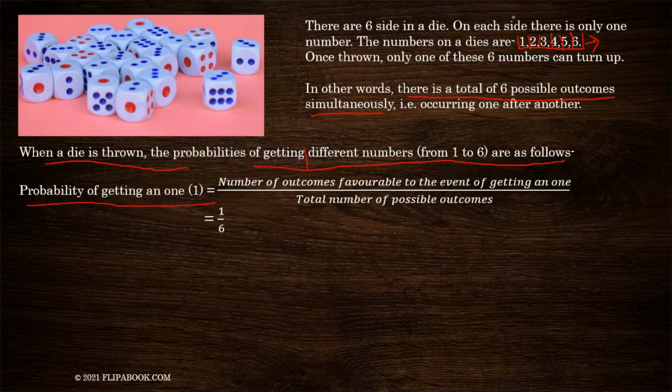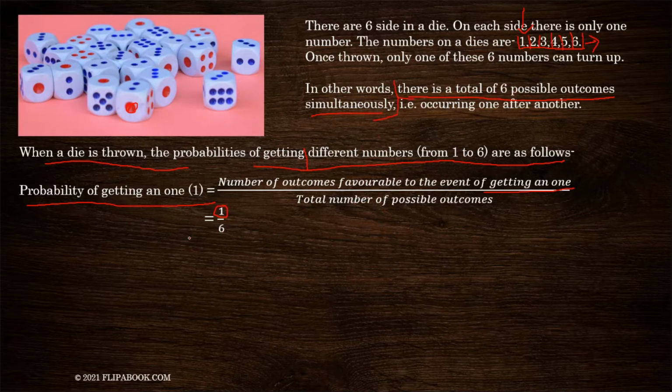So how many sides are there of the die on which 1 is written? There is only one side. So the number of outcomes favorable to the event of getting a 1 is 1, because there is only one side. And as we have already discussed, the total number of possible outcomes is 6, so the probability is 1 by 6.